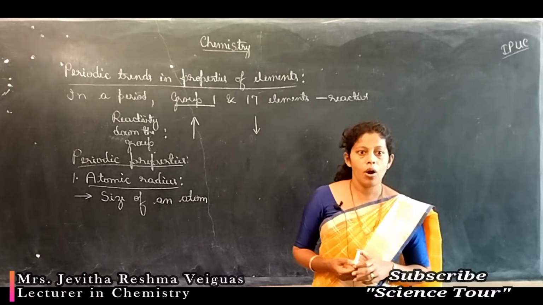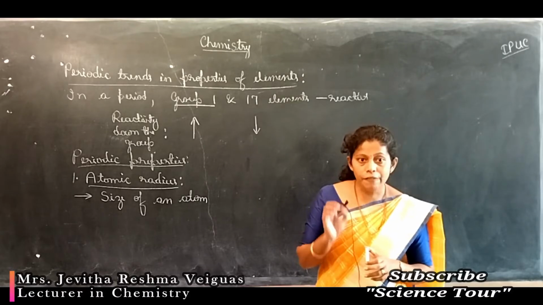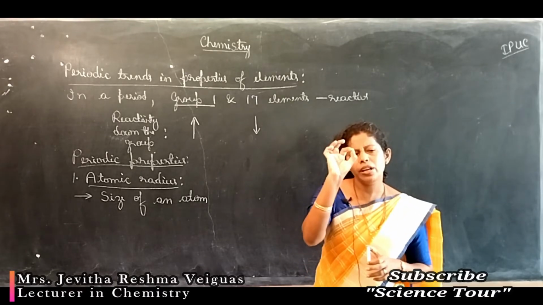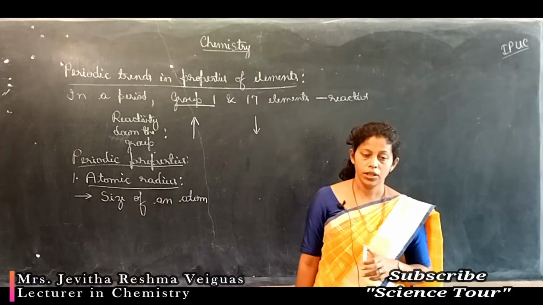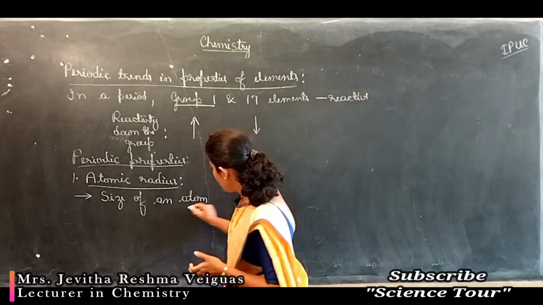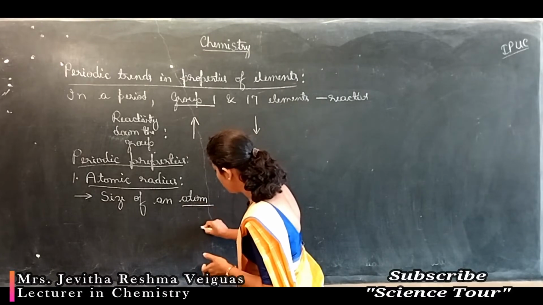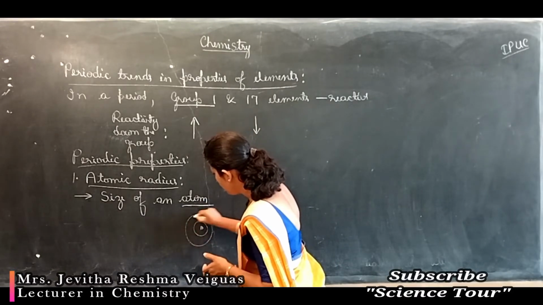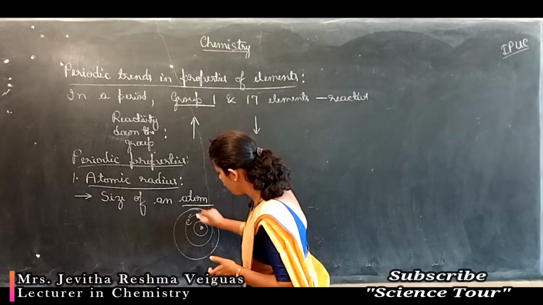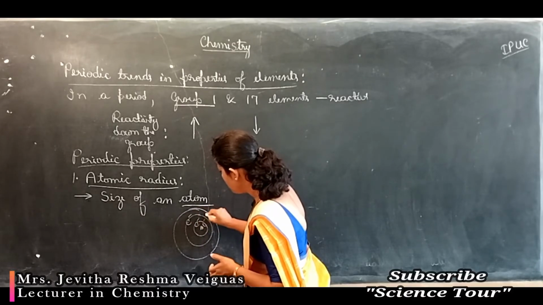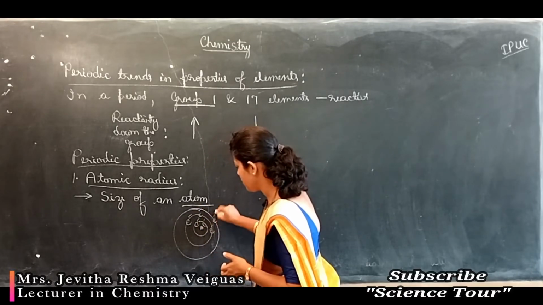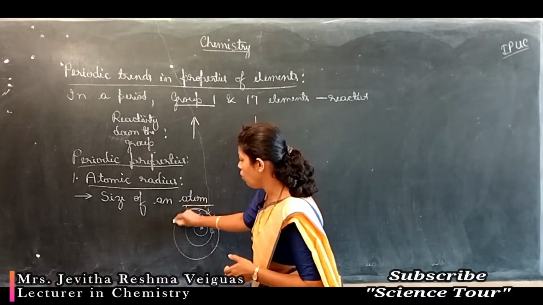The measurement of the size of an atom is difficult. Why? Because it is very small. And one more thing is, in an atom there is a nucleus around which electrons are revolving in circular orbits like this.